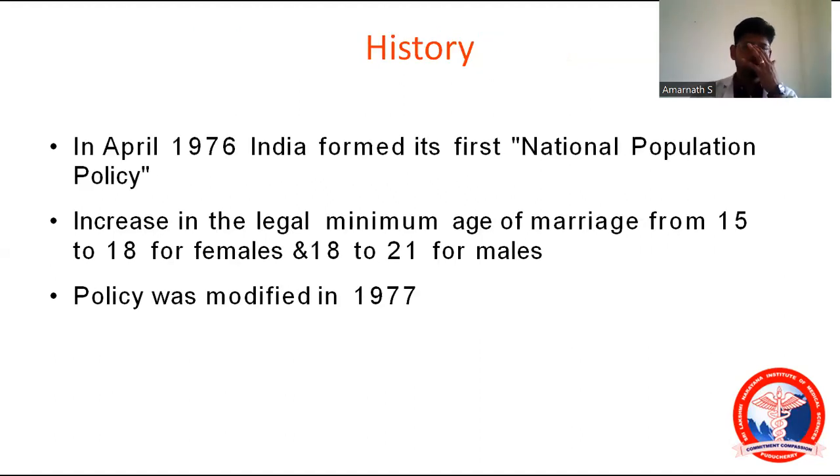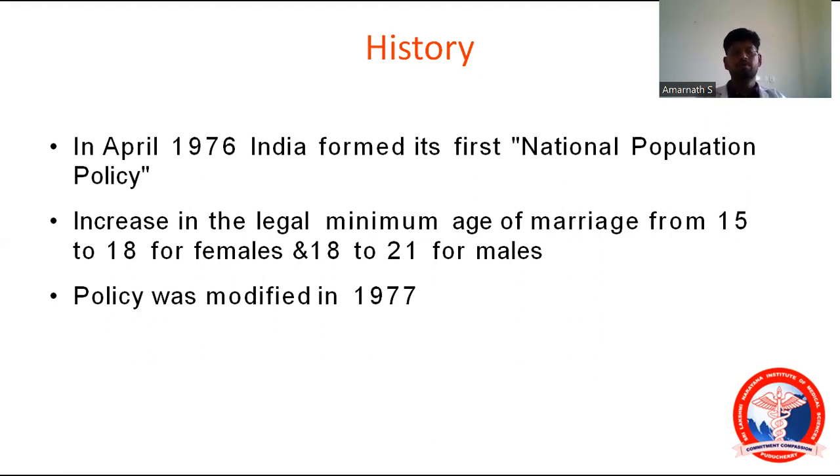Okay, the history. In April 1976, India formed its first national population policy. The first national population policy was started in the year 1976, and it gave two things: increase the legal minimum age of marriage from 15 to 18 for females, and from 18 to 21 for males.